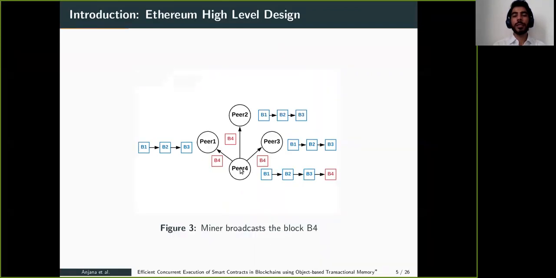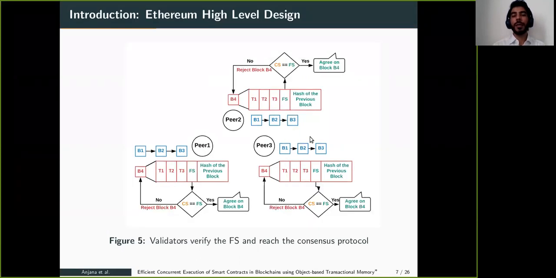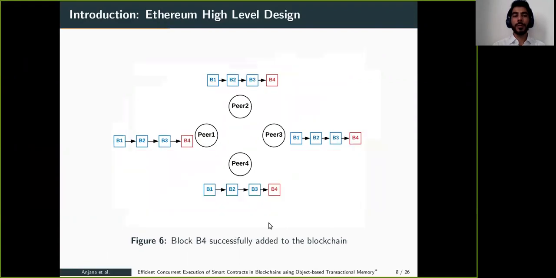Now B4 is the miner in this case, and peer 1, peer 2, and peer 3 are validators. So when a validator receives this block, it executes the transactions of the block serially one after another, computes the current state based on its local chain, and then compares the computed state with the state provided by the miner in the block. If both the states are the same, they accept that block, otherwise they reject that block. Once consensus is reached, that block becomes a permanent part of the chain, and the miner who proposed that block receives the reward for adding it into the blockchain. So here in this case, B4 will receive the reward for adding B4 into the blockchain.